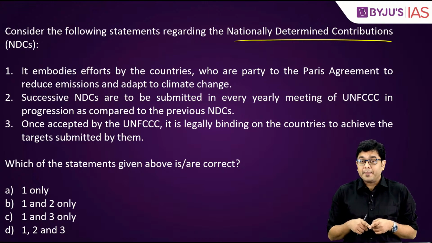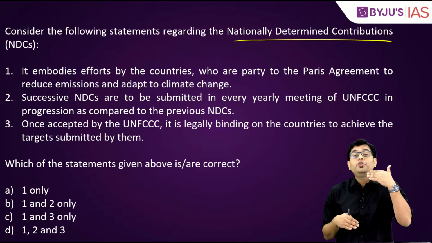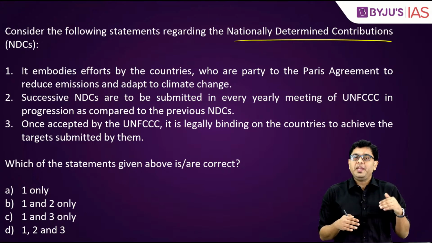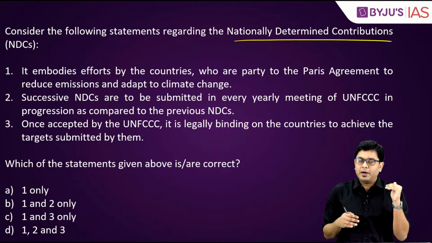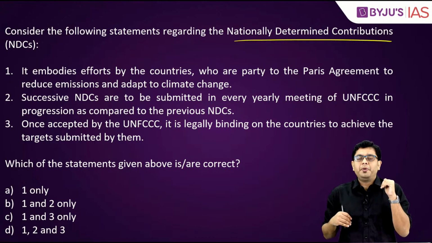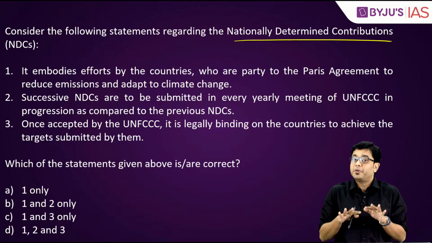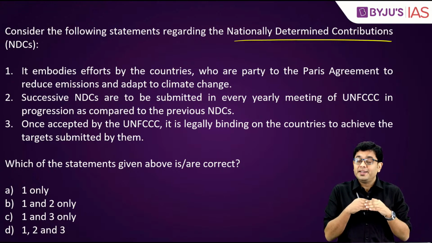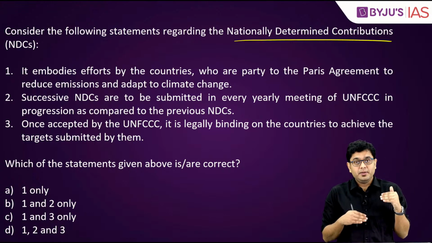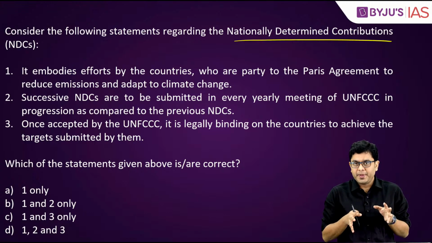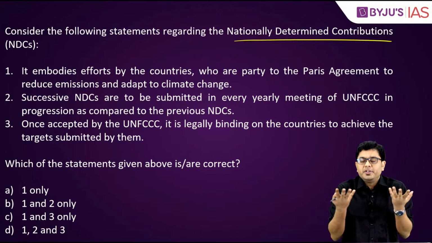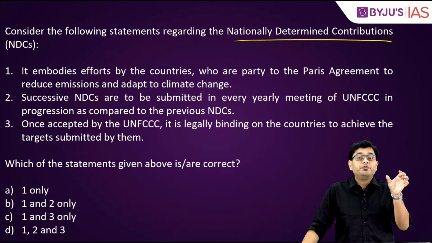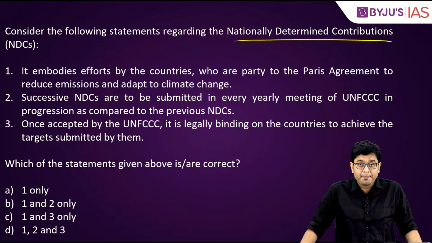The only provision being that every 5 years they have to revise the target, and the revision has to be in an upward trajectory. It doesn't have to be that, okay, this year we will take our green cover to 20% and 5 years from now I bring upon a new target that I will bring my green cover to 15%. No. Every 5 years when the target is presented, the target has to be incremental in its basic quality and quantity. And it is a kind of a voluntary discretion upon the various different countries. Now, this has been one of the key achievements of Paris Agreement.